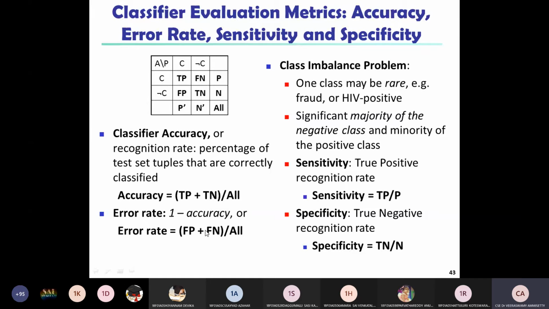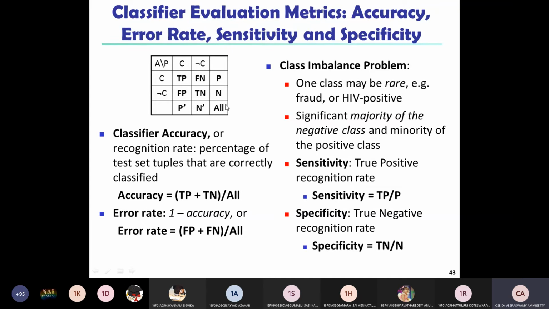If you want to calculate sensitivity, true positive divided by P is sensitivity, whereas specificity is called the true negative recognition rate. True negative divided by N is called specificity.